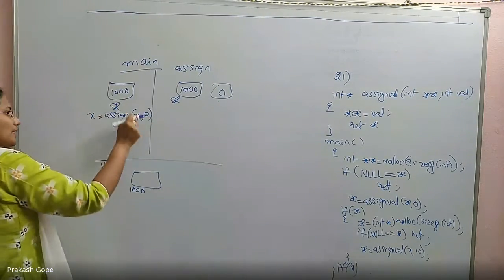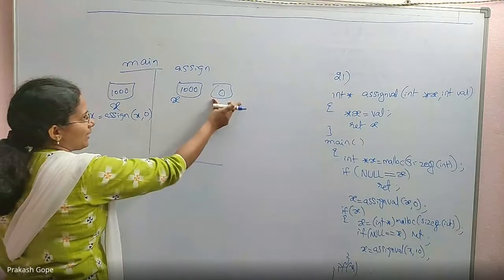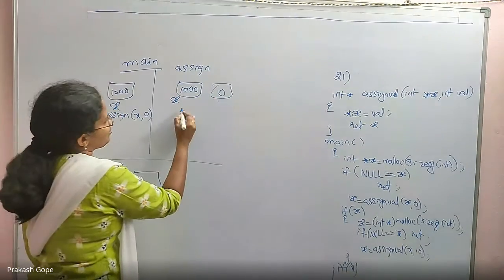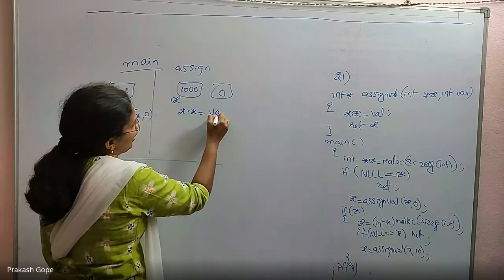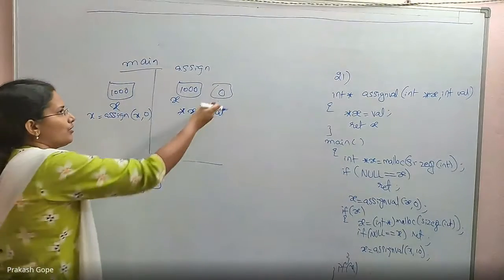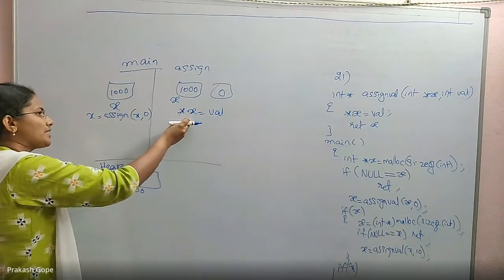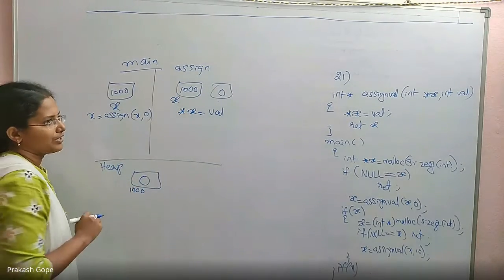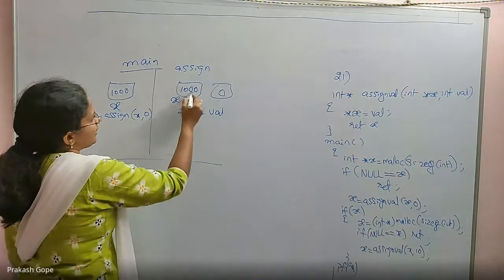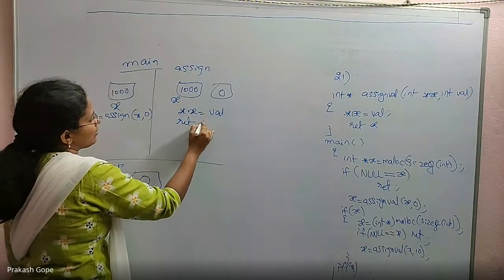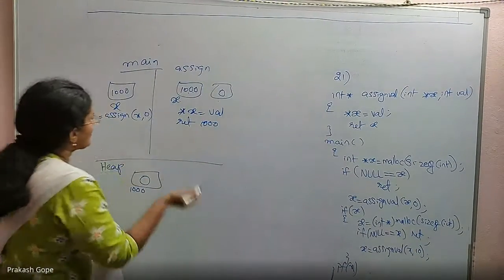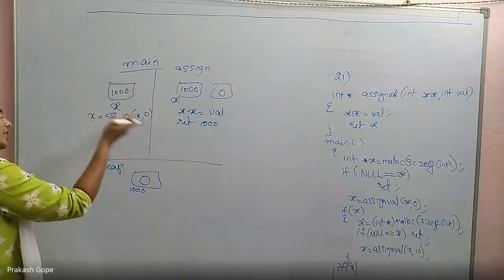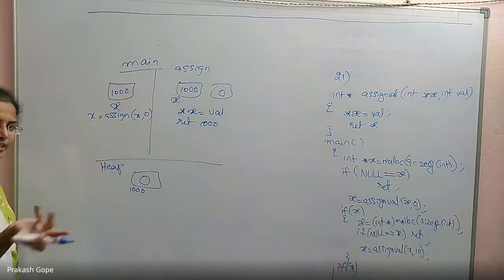So x means its content, which is captured in the local variable x. Now here I am saying star x is equal to val. So val is 0, and 0 is kept in star x, which means x has some address and the value there should be 0. I kept it. Return x means return 1000, that's all. Return 1000, which is captured again into x. Anyway it is 1000, the same thing is returned, it's okay.